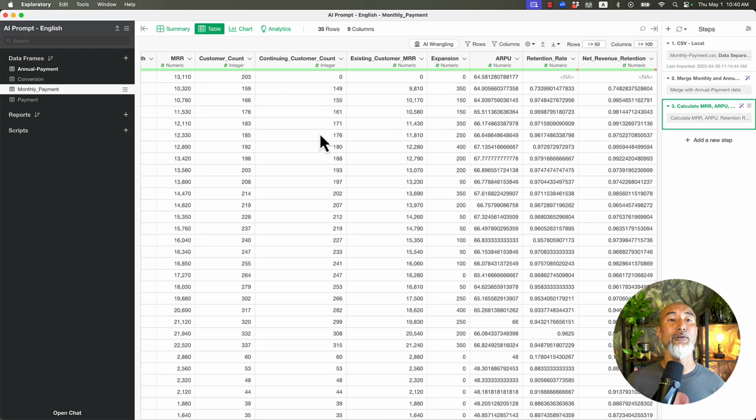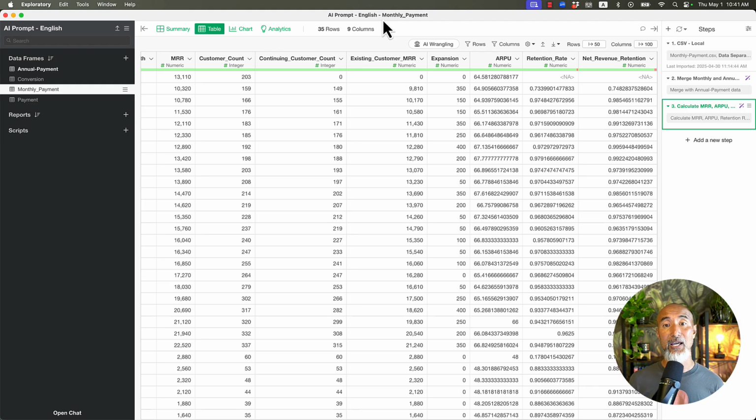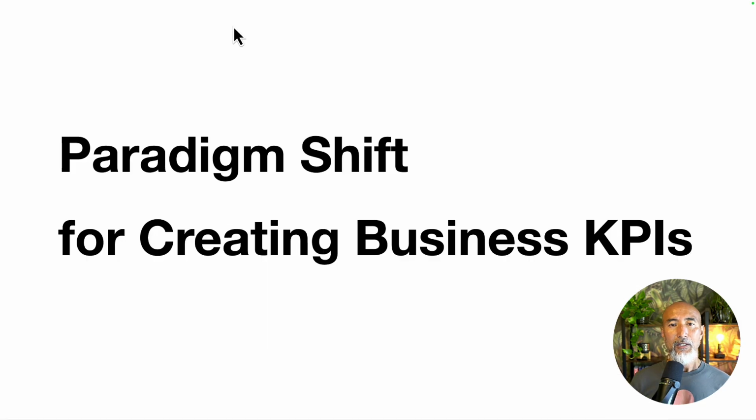And also we calculated conversion rate in a conversion data frame. That is a different data set. But now we have 5 KPIs created by just typing the AI prompt. So to close this seminar, I'd like to touch on some final thoughts.